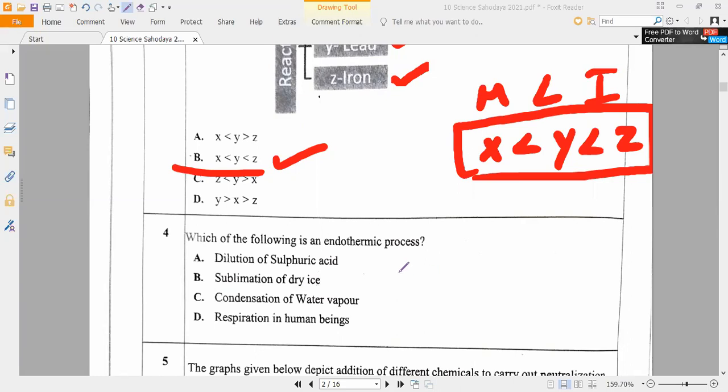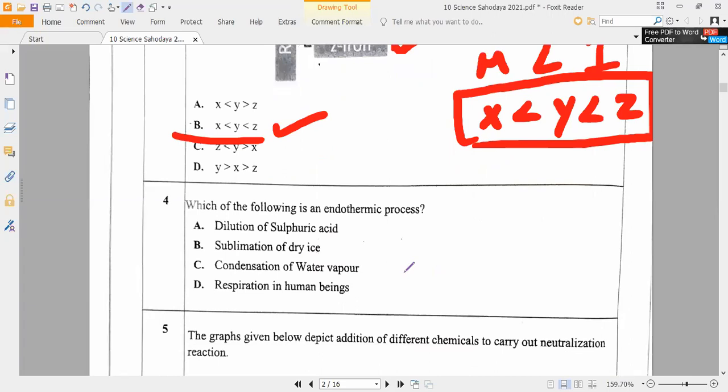Now, which of the following is an endothermic process? Sublimation of dry ice. This is the direct question which I have taught you. Do you remember? Dilution of sulfuric acid will release heat energy. Condensation of water vapor is also the same, heat energy will be released. Respiration in human beings, as we know, is an exothermic reaction. So only sublimation of dry ice.